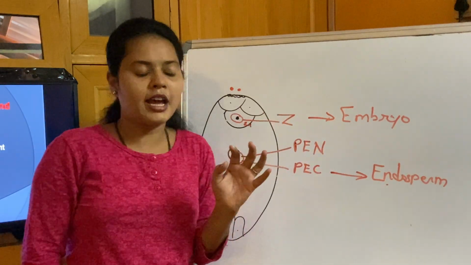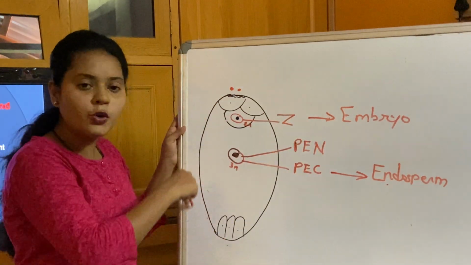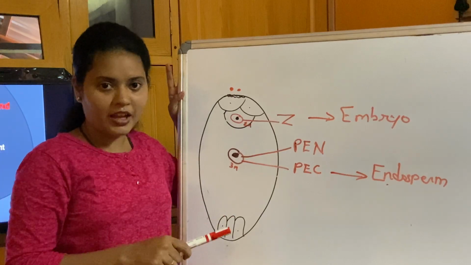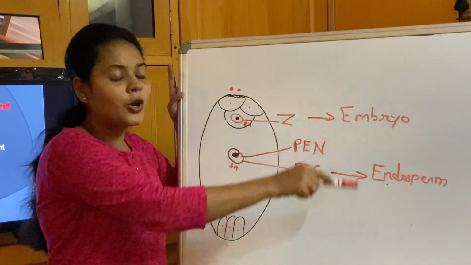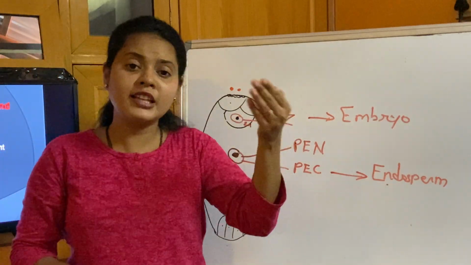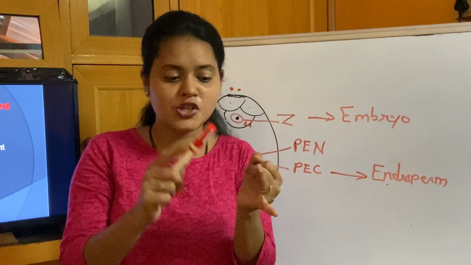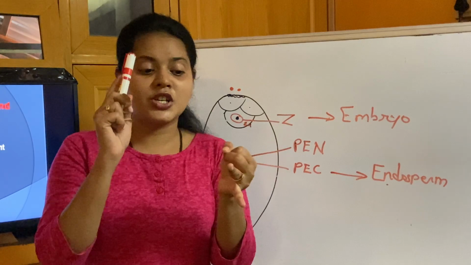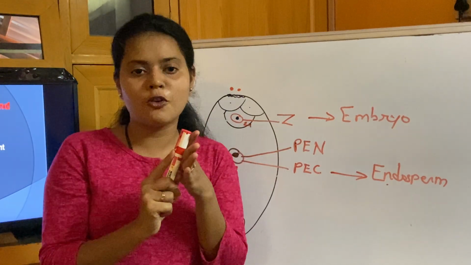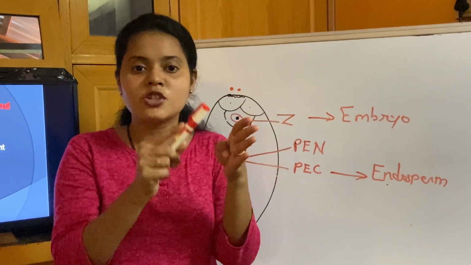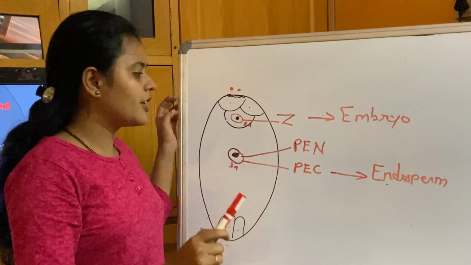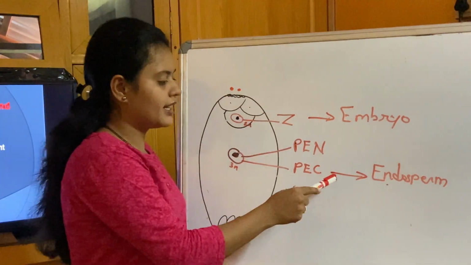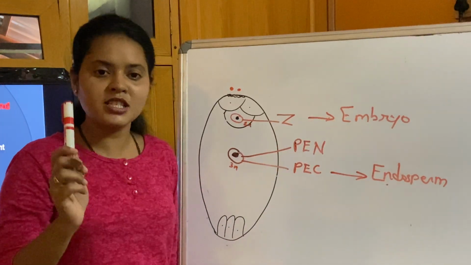Then what happens? The entire ovule becomes the seed, and the ovary, which has the ovule inside, the entire ovary becomes the fruit. All these events, that is endosperm formation, embryo formation, seed formation and fruit formation, are events of post-fertilization. So let us start with the very first, that is how the endosperm is forming.